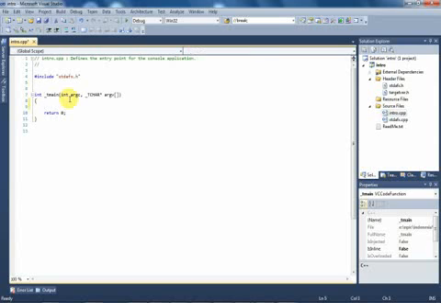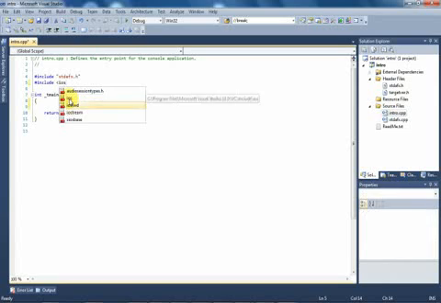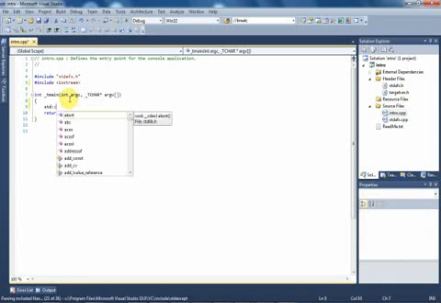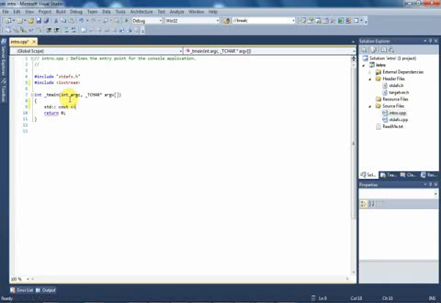We include the library iostream, then we call std and cout to print anything. Welcome to use precompiled header.